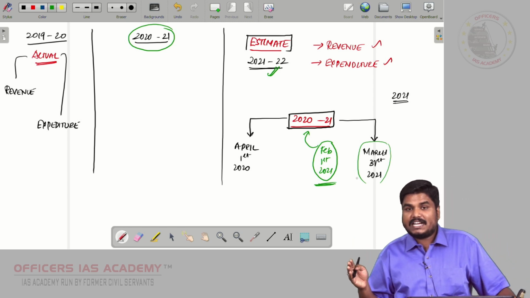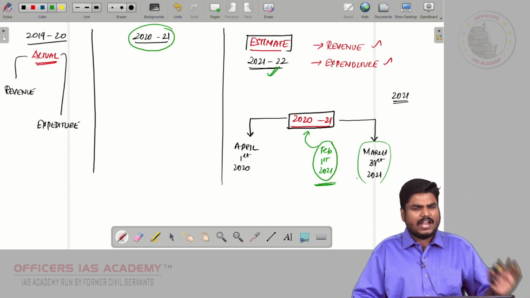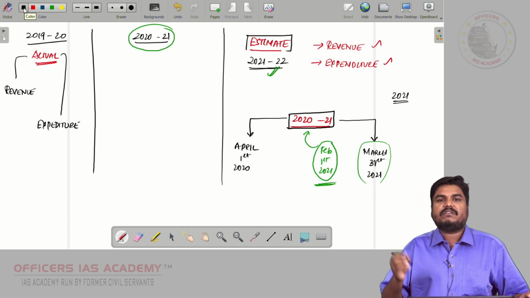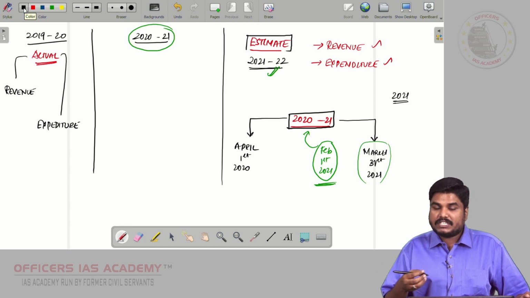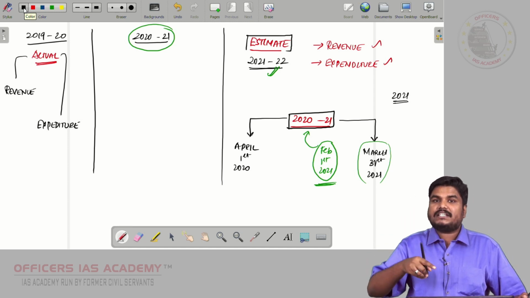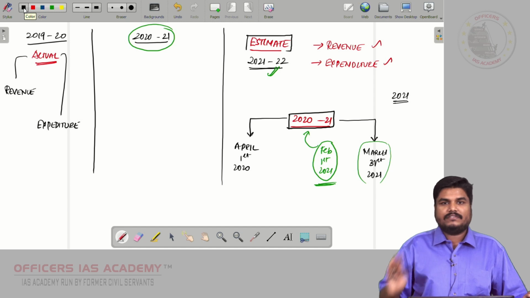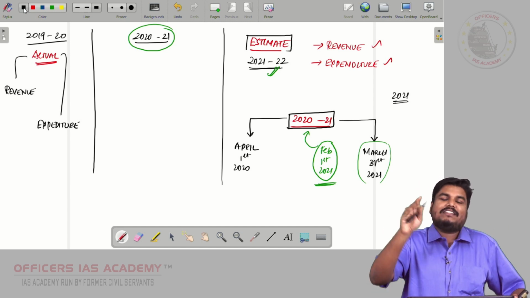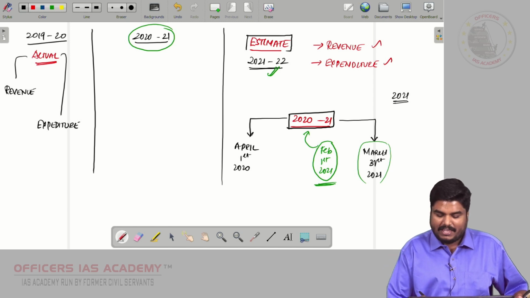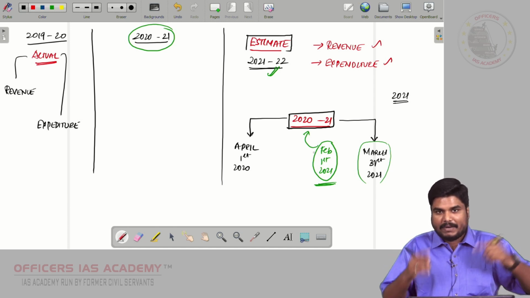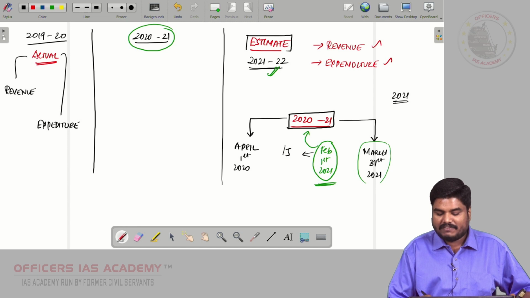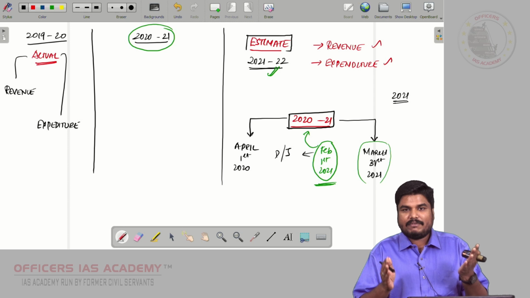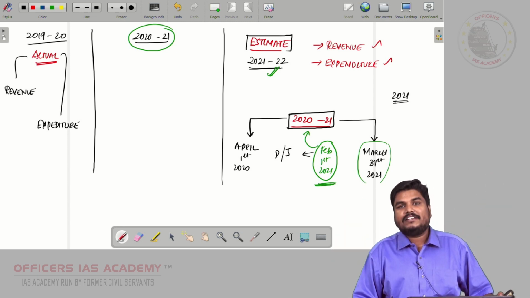Also, the Finance Minister would have started the budget preparation at least 1 or 2 months before. Definitely, the Finance Minister will not prepare the budget on January 31st. Maybe the preparation started in the month of January or December.